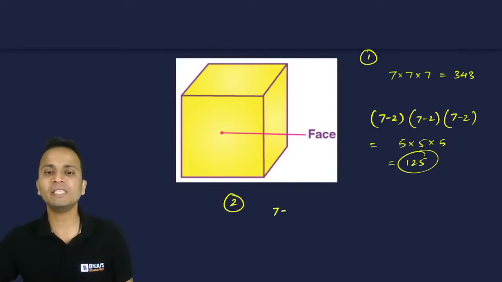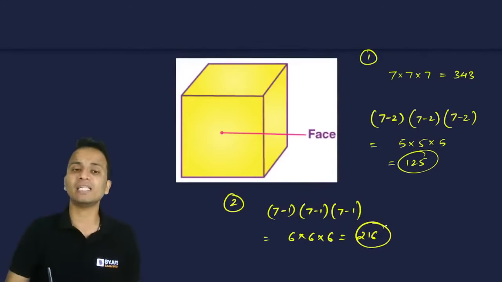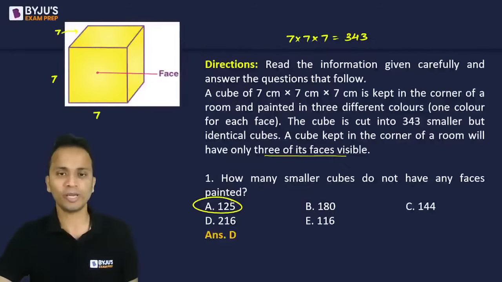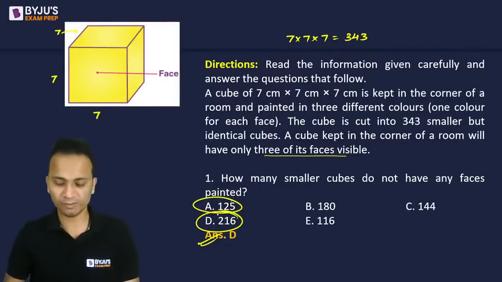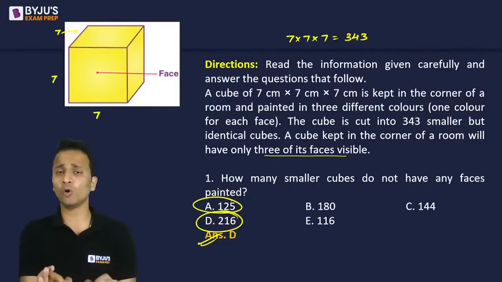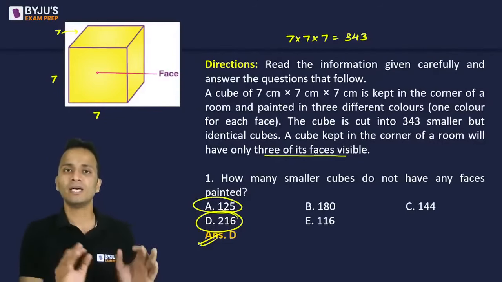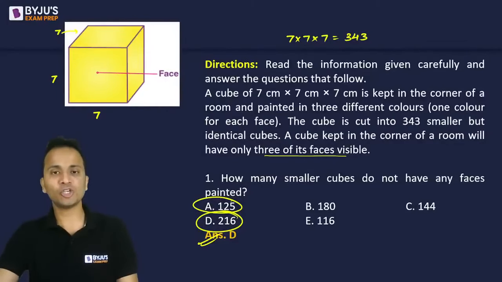So my answer will be 7 minus 1, into 7 minus 1, into 7 minus 1. So the remaining cube will be 6 into 6 into 6. So the number of pieces will be 216, and that will be the answer for this question. Okay, so 216, option D is the correct answer for this one. All right, so most of you have given this as the correct answer. I hope you are able to visualize this entire structure. Okay, let's move on to the next question.